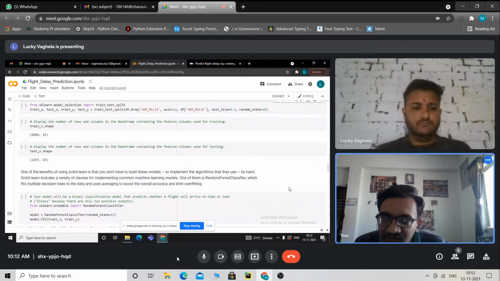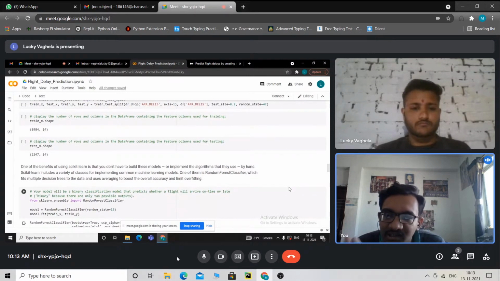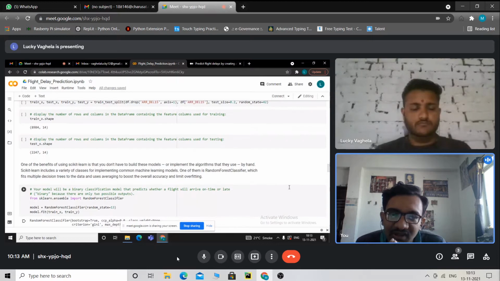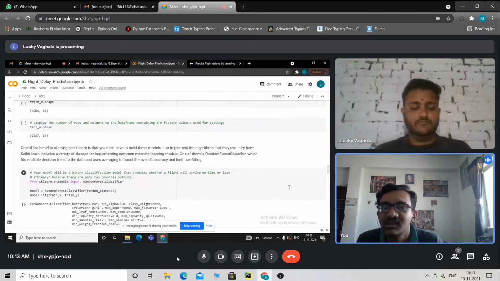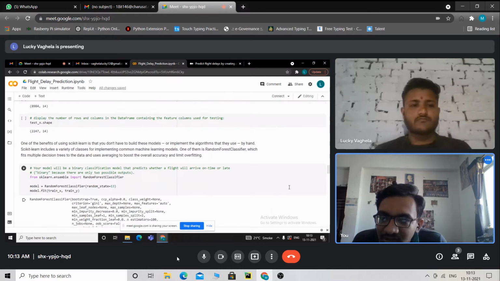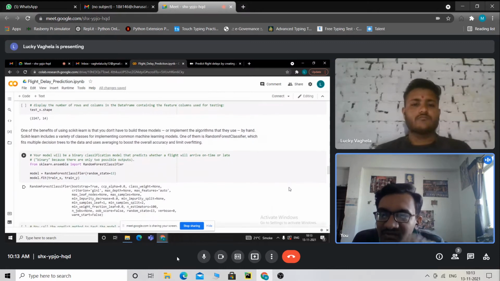Okay, so this is the benefit of scikit-learn, that you don't have to build these models or implement the algorithm that they use. Now, in the next line of code, your model will be a binary classification model that predicts whether a flight will arrive on time or late. For that we use scikit-learn's ensemble module, and from it we import RandomForestClassifier. So we use the random forest method.